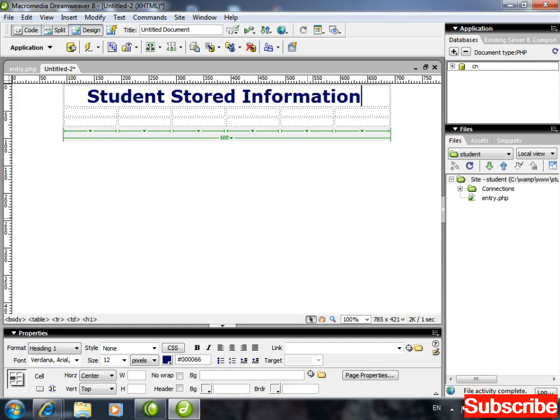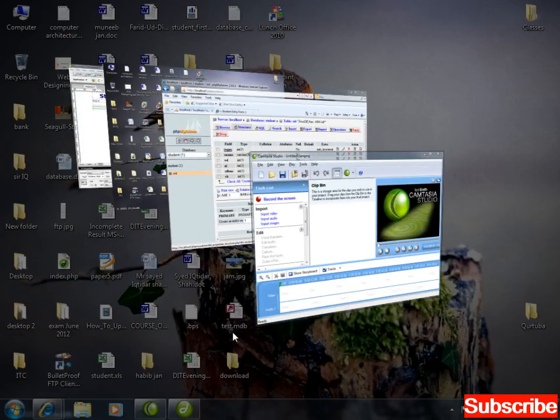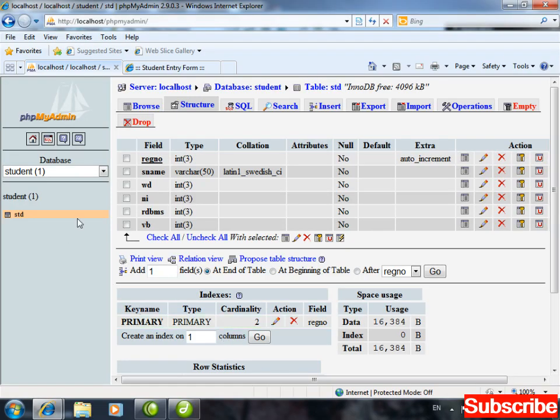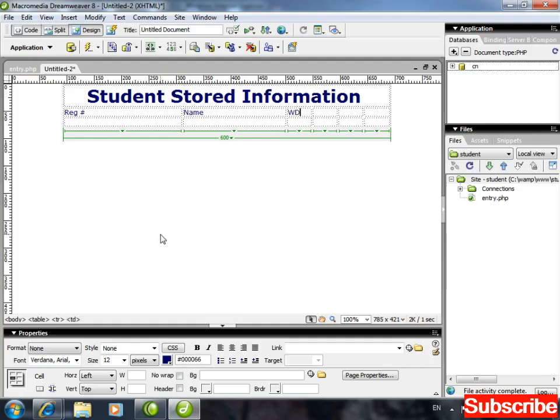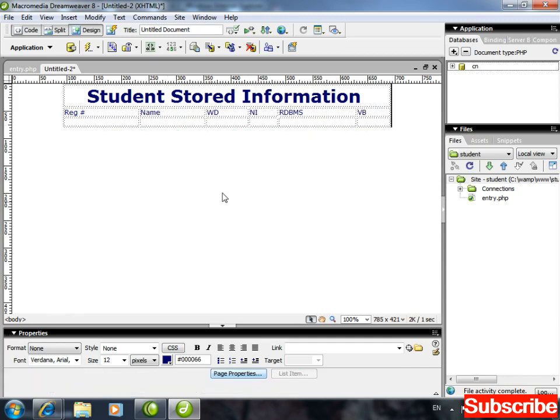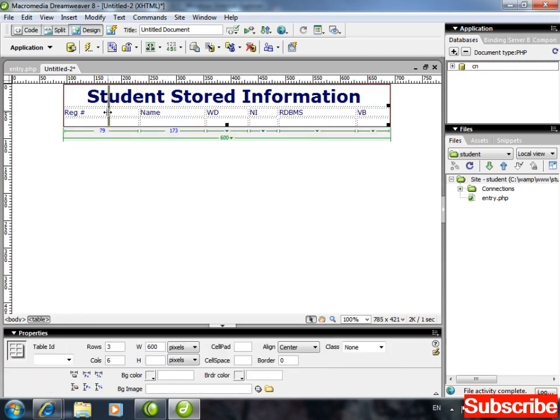stored information. Already stored. What was the first field? Registration number. Next one, name. Registration number, name, then web designing, network infra, then RDBMS, then VB, Visual Basic, right? Make the registration number smaller, name is bigger, okay, that's fine.